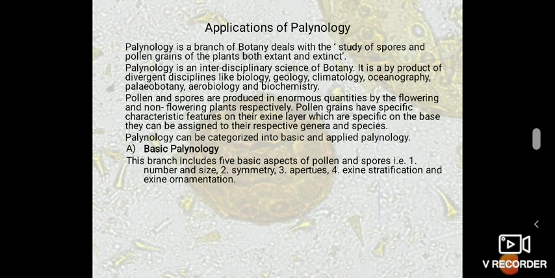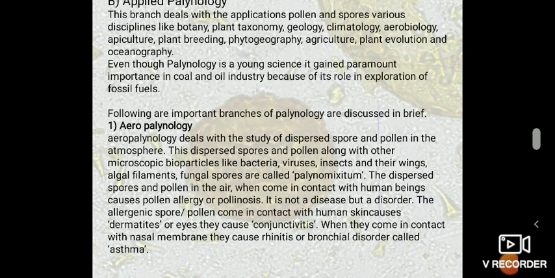Pollen grains have specific characteristic features on their exine layer, and on that basis they can be assigned to their respective genera and species. Palynology can be categorized into two: basic as well as applied palynology. Basic palynology includes five aspects: the number and size, symmetry, apertures, exine stratification, as well as the exine ornamentation.